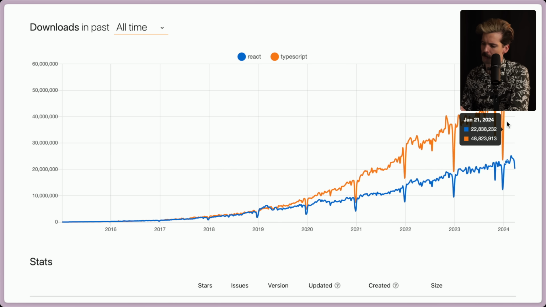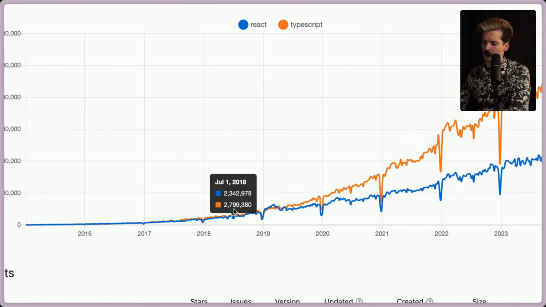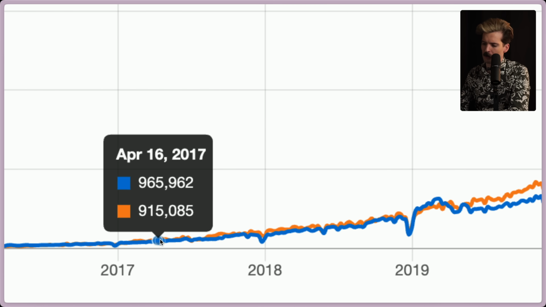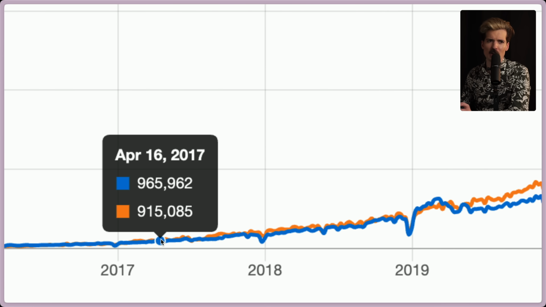We have seen this gap emerge. Now imagine that you're one of the TypeScript maintainers, or you're the people on the TypeScript team that decide what they do and don't support. If you're back in this area where the running is close, but React is more popular, and this new JSX syntax comes out, and all the React devs aren't going to use your language unless you support it, that ends up resulting in TypeScript kind of being inherently pressured by the forces around them to support JSX and to support all of these things that we now rely on in the React world.